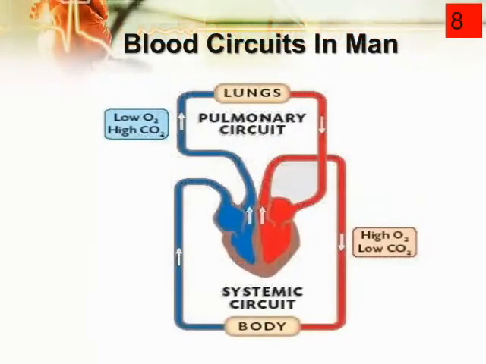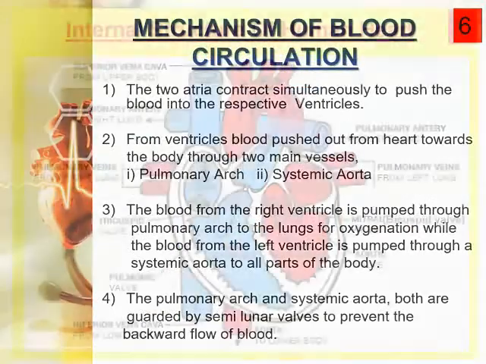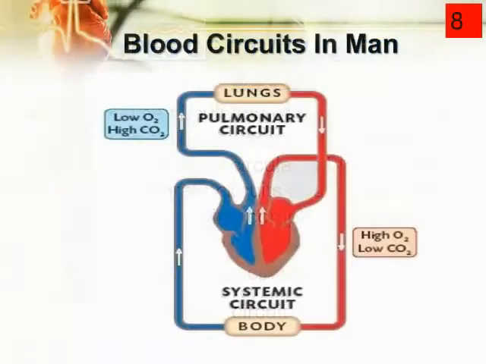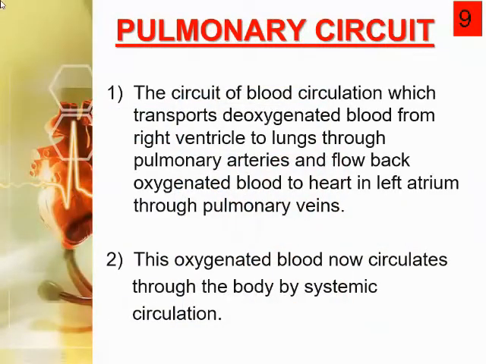Observe what they are saying: the deoxygenated blood goes from the right ventricle through the pulmonary artery towards the lungs, and comes back through the pulmonary veins into the heart. That's why this is called the pulmonary circuit.